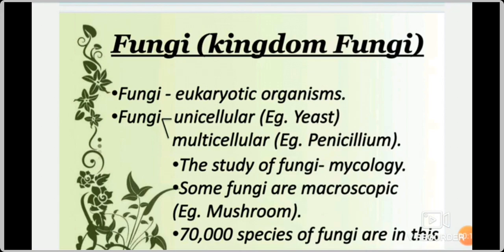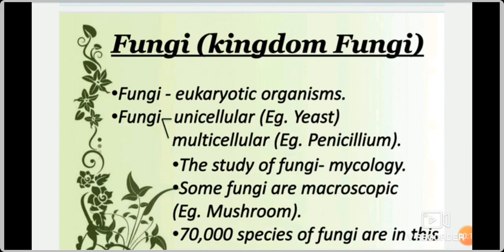The fungi that are unicellular or multicellular are microorganisms, so we can see them under the microscope only. But some fungi are macroscopic. The example for macroscopic fungi is mushroom. Have you seen mushroom? We can make many varieties of dishes using mushroom.